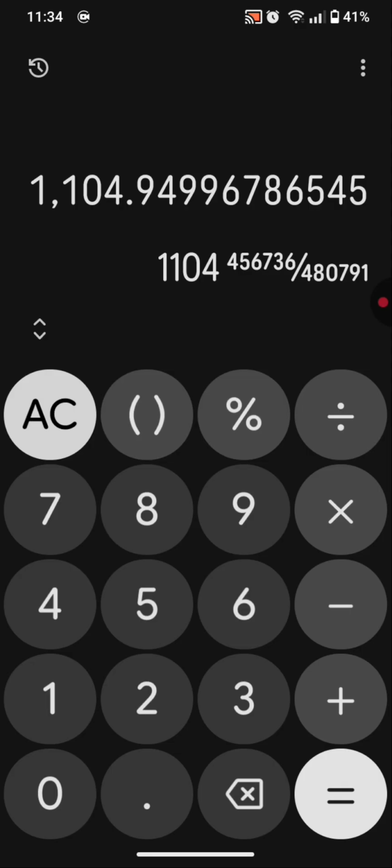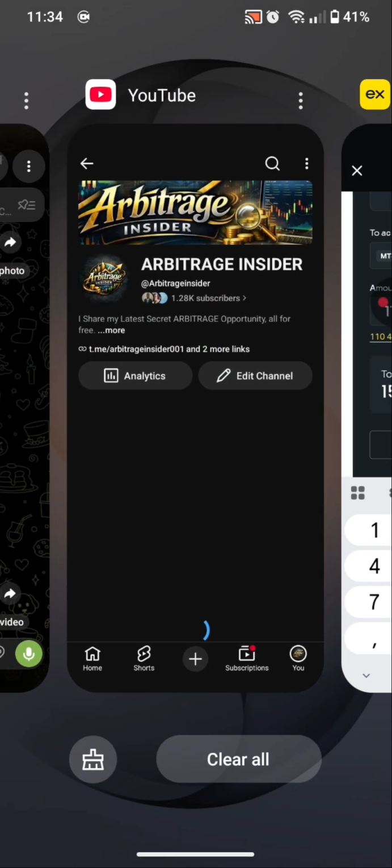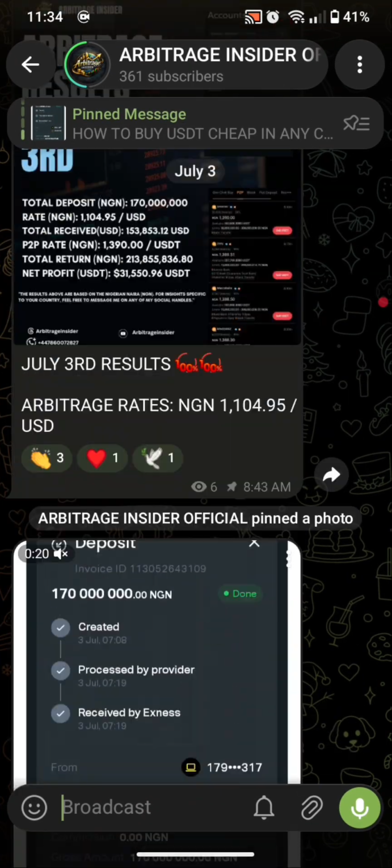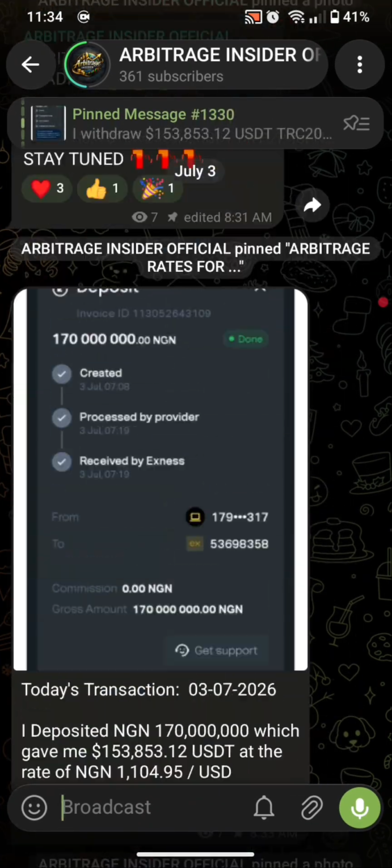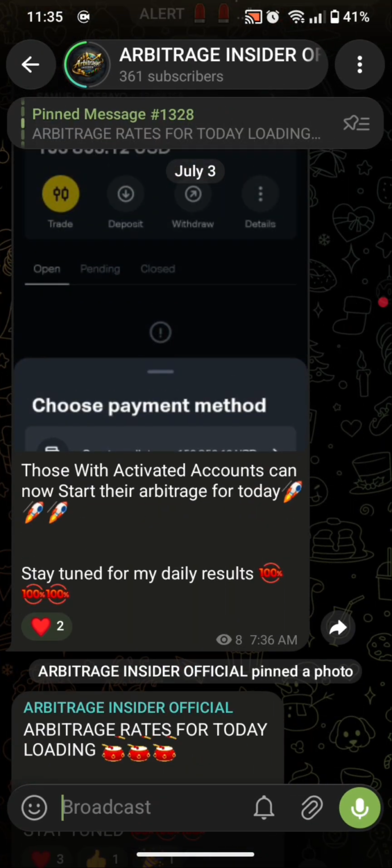That's why I say I deposit at a lower funding rate, then I place a withdrawal. Once I fund this amount on my account, it's going to be displayed as USD, and it will be available on my crypto wallet automatically at the same time. So after that, I just place my withdrawal. Let me show you guys the rate at which I sold on P2P today. And before that, let me show you one thing first.